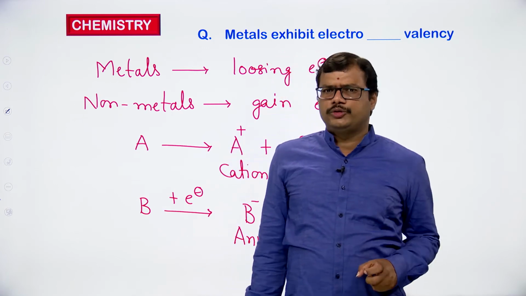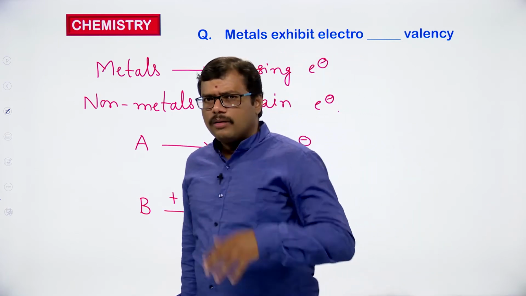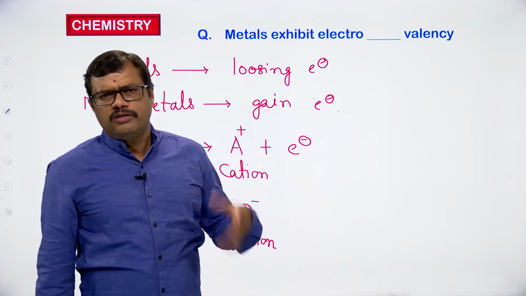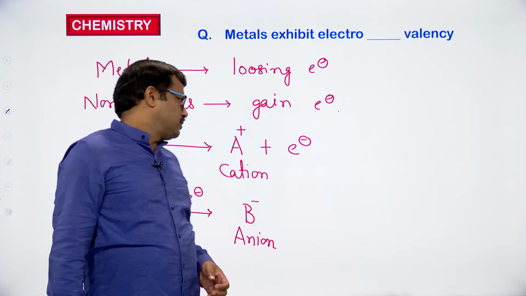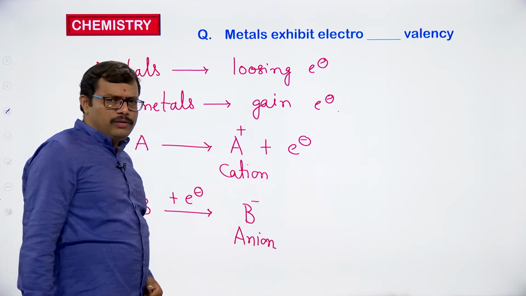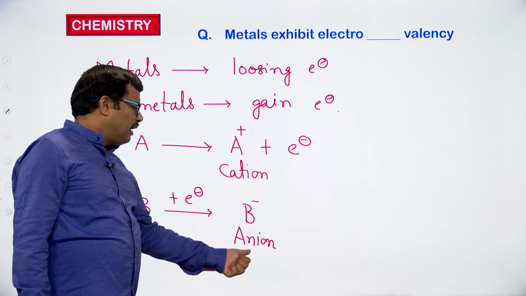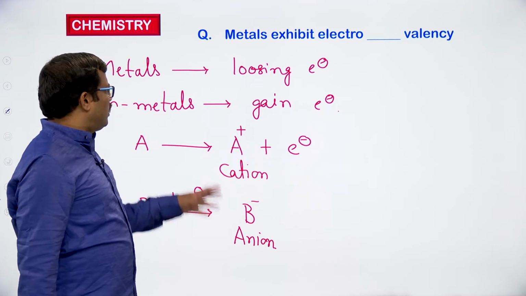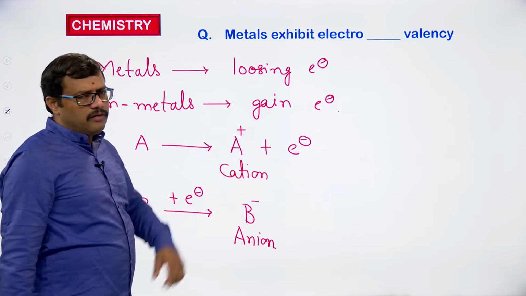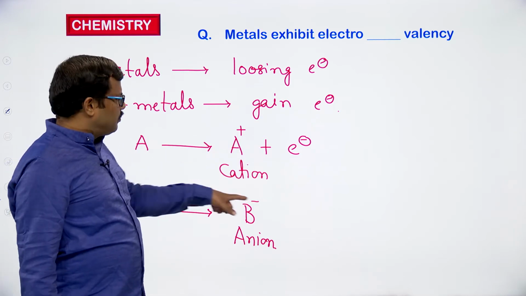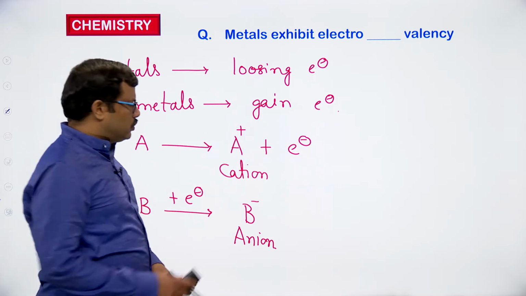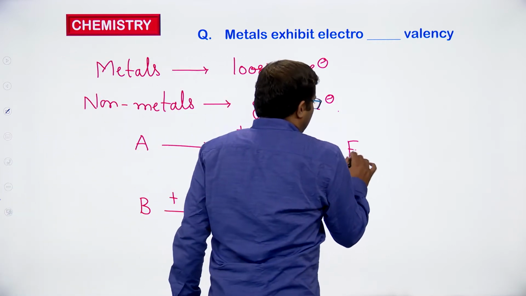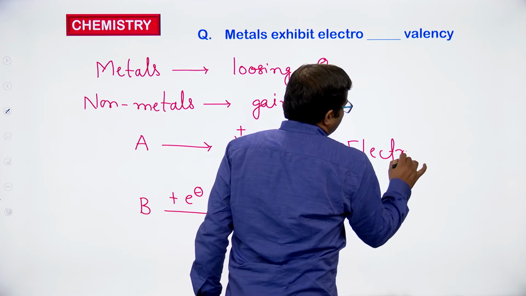You should remember these points, because we come across these species most of the time when we are discussing the next chapters. Cation is formed by the loss of electrons, anion is formed by the gain of electrons. A is losing an electron and forming the cation, and the charge obtained is positive. So these are going to be electropositive.